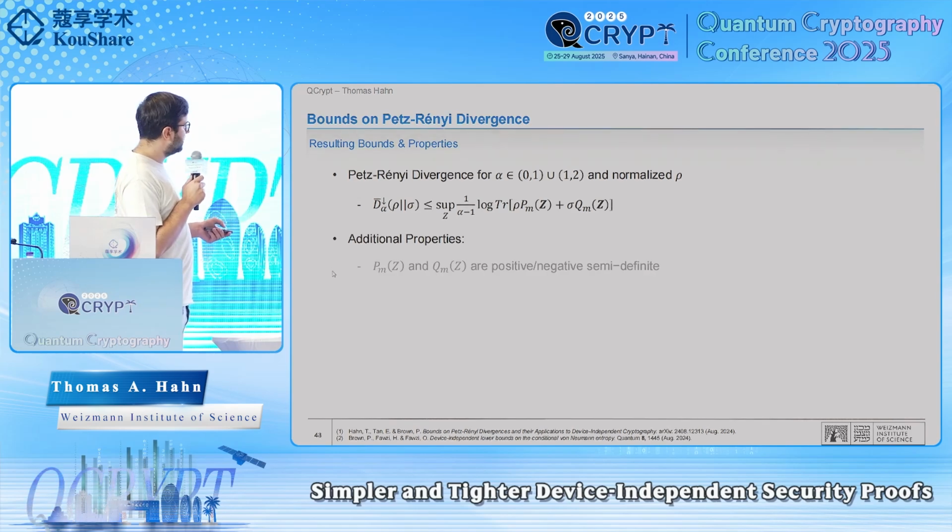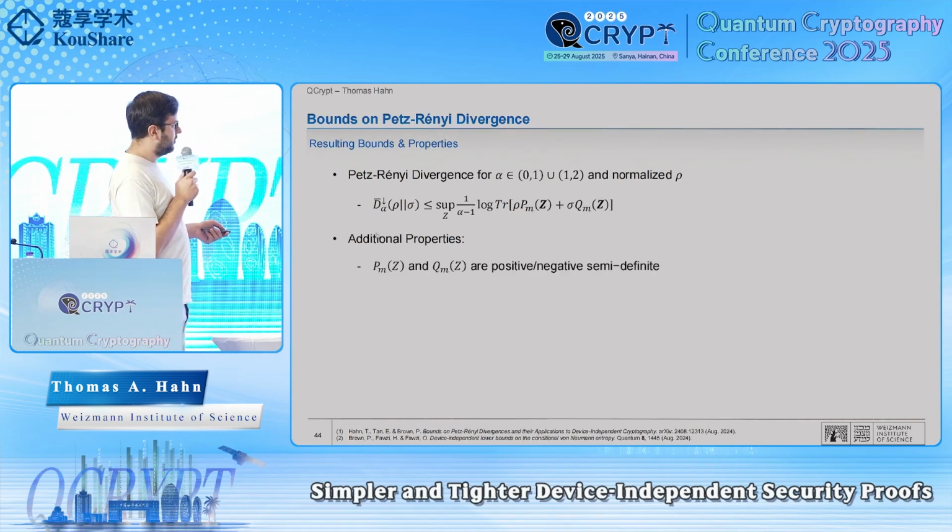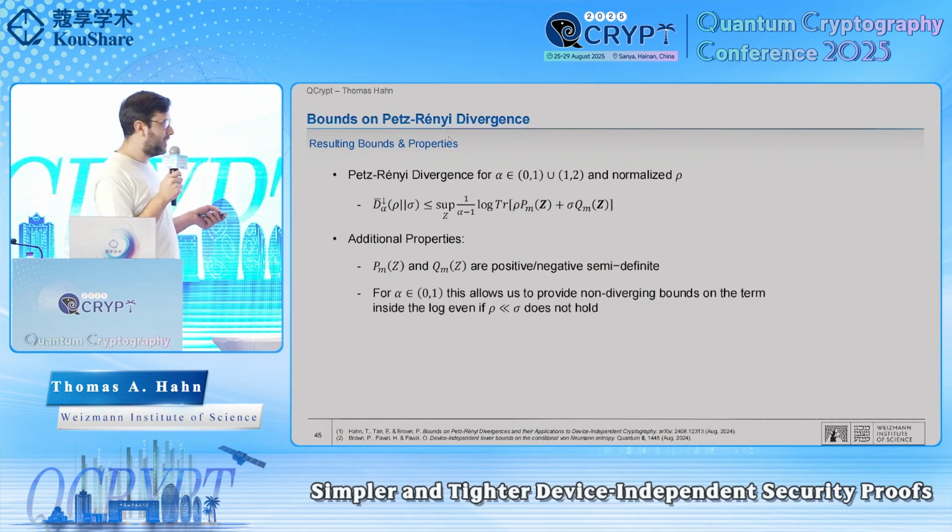Now, some additional properties. Here, if alpha is between 0 and 1, then one can choose P and Q to be positive semi-definite operators. And if alpha is between 1 and 2, then up to some constants, one can choose them to be negative semi-definite operators. These are not just some mathematical properties, they actually have uses. So for example, one thing that the Brown-Fawzi-Fawzi method can't achieve, but this one does, is that even if rho and sigma don't lie in the support of each other, the bounds one generates are non-diverging. So this is useful for device-independent advantage distillation, for example.